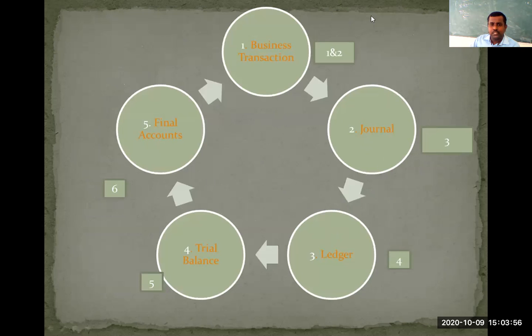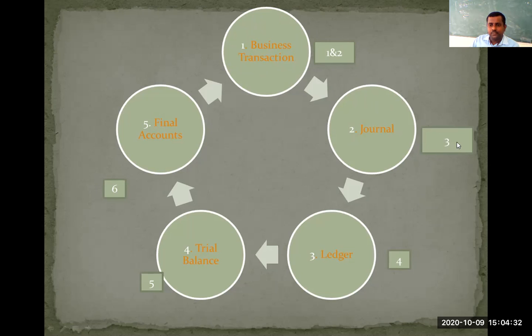Here you can see the process of accounting. This is called the accounting cycle. Here you can see these numbers. The first and second functions deal with the first phase of accounting, that is, business transactions. You need to identify the transaction and express it in terms of money. Then it becomes a complete business transaction. Understood? So identifying and measuring deal with business transactions. Once the business transaction is ready, meaning you have added monetary value to it, you can record it in the book of journal.